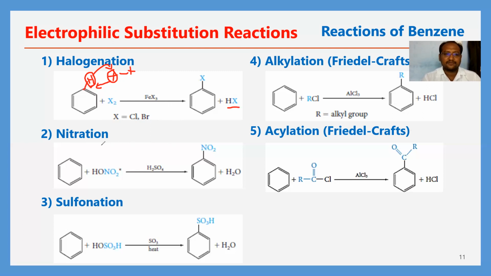So next, I'm going to explain the nitration reaction. This is the general reaction of nitration. What happened here? HNO3, nitric acid, and sulfuric acid are used as the nitrating mixture for nitration on the benzene ring. From this mixture, the H2SO4 is acting as acid. Both are acids, but here HNO3 is acting as base in this reaction. This is acting as base, and this is acting as acid, right?